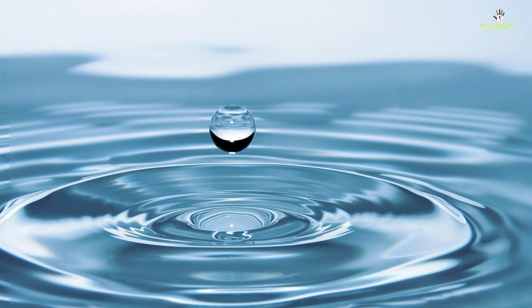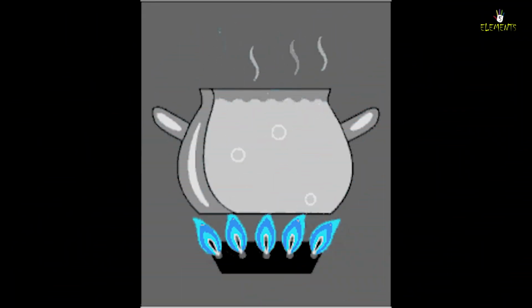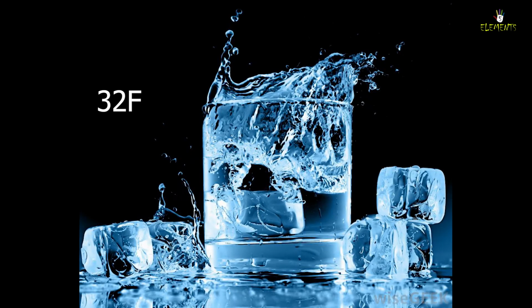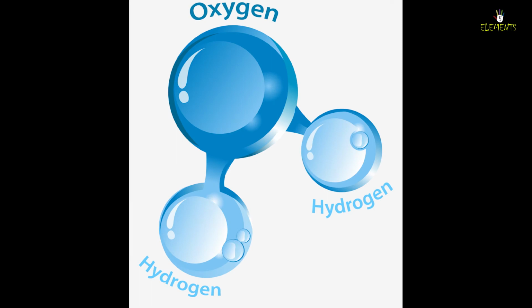Water is part of a deeply interconnected system. What we pour on the ground ends up in our water, and what we emit into the sky ends up in our water. Water has a boiling point of 212 degrees Fahrenheit and a melting point of 32 degrees Fahrenheit. The water formula is H2O, which is composed of two hydrogen and one oxygen chemical elements.